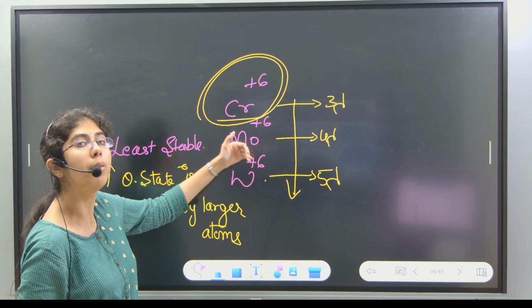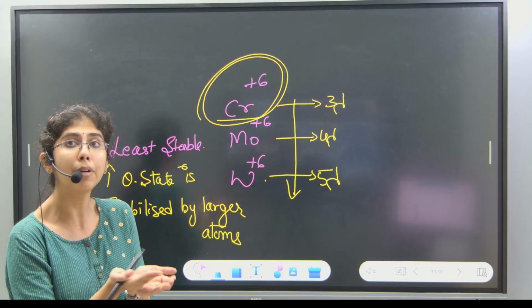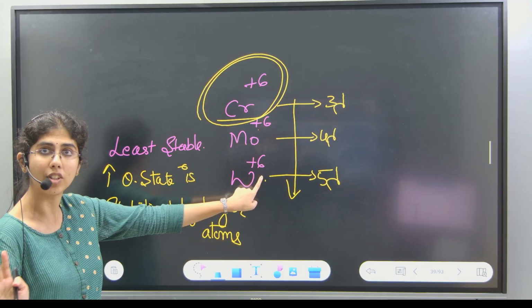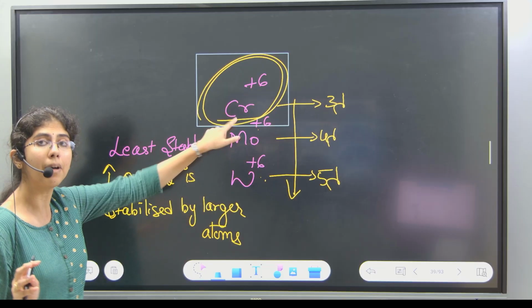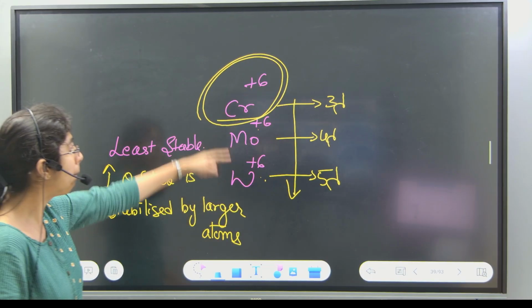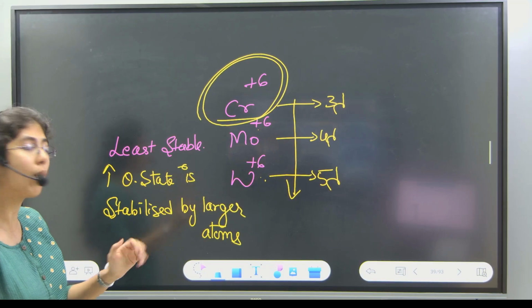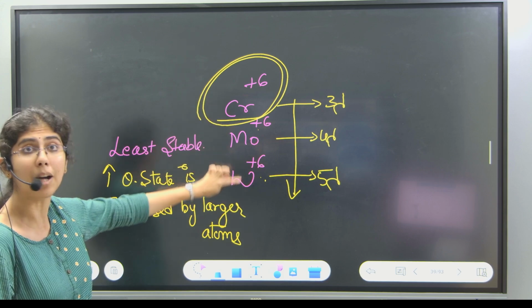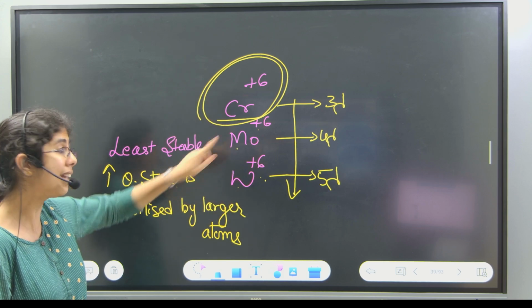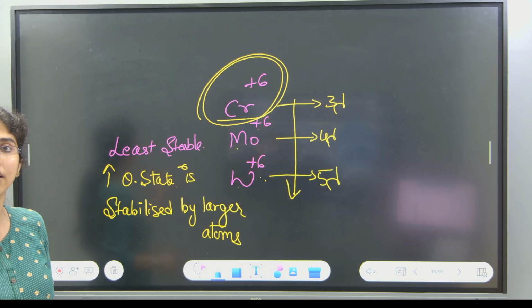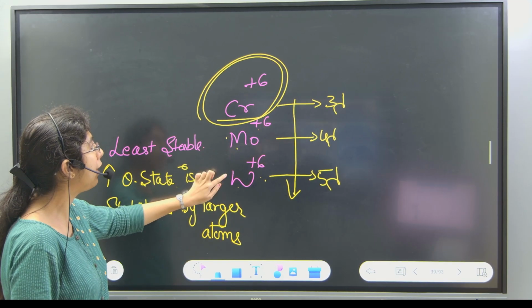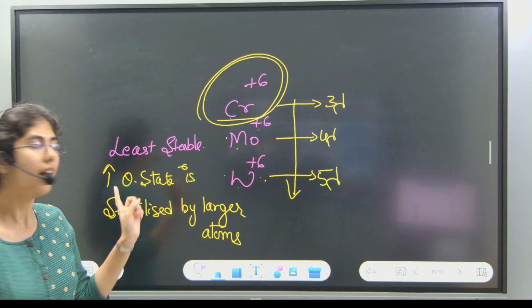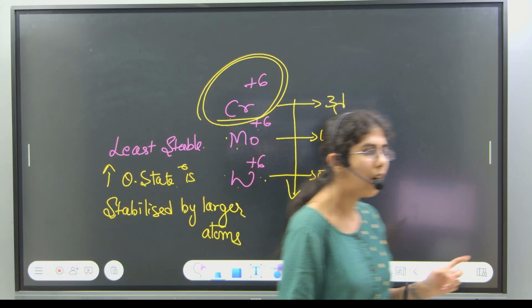The larger size molybdenum and tungsten will be able to stabilize a higher oxidation state, while chromium, having a small size compared to these two, will not be able to have a stable oxidation state plus 6. Not so stable compared to these. This is relative, I'm telling relatively. Remember this point as well.